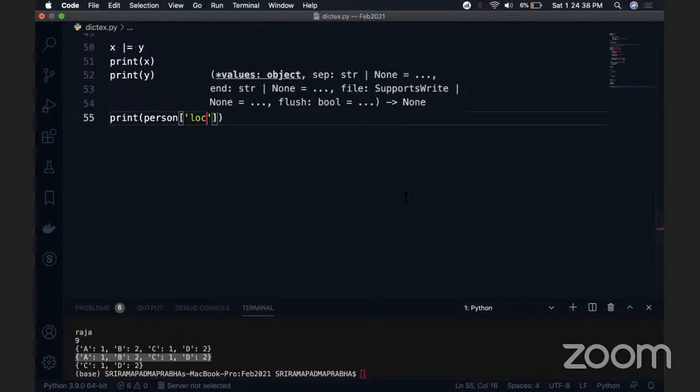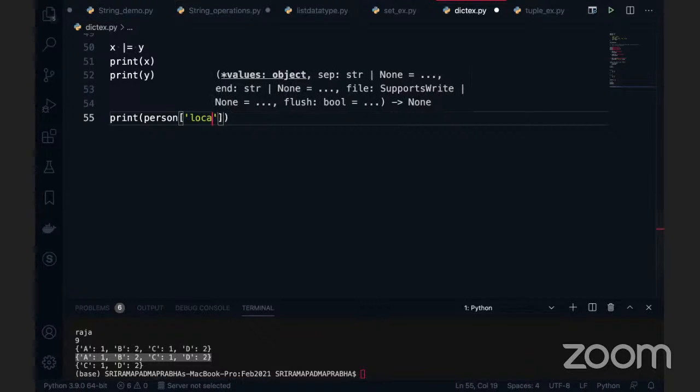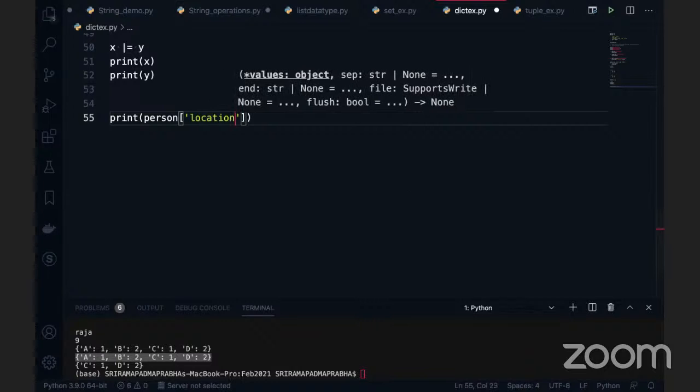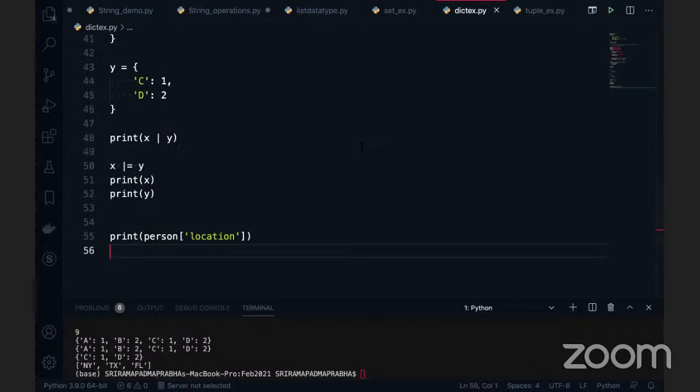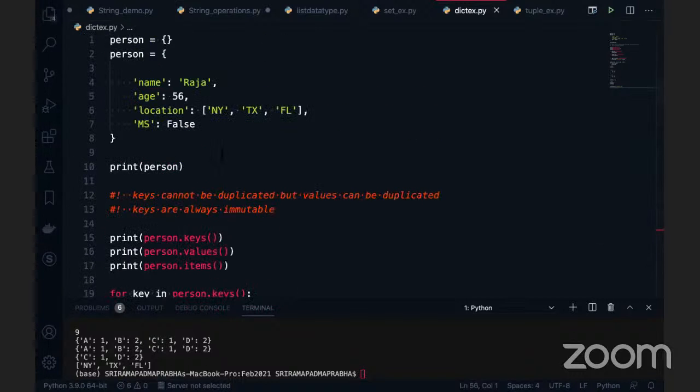Right? What is the key name here? Location. So let me give this location. What will happen, guys? Can I go and execute this code? We got New York and Texas and Florida. Correct? So we can retrieve this.